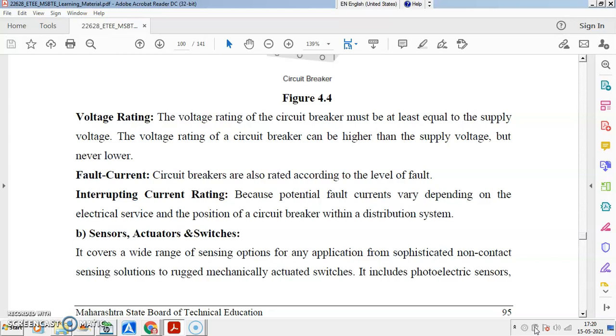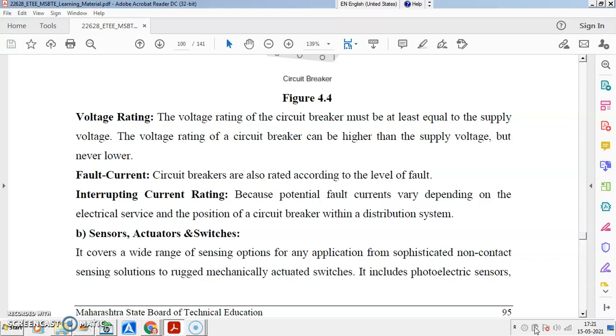So to quench the arc, we have inserted the media: why oil, why SF6, why air under pressure. To quench the arc means to increase the dielectric strength of the media in between the circuit breaker contacts faster than the rate of rise of restriking voltage. So whenever the rate of rise of dielectric strength is more than the rate of rise of restriking voltage in between the contacts, then and only then will the arc get interrupted.